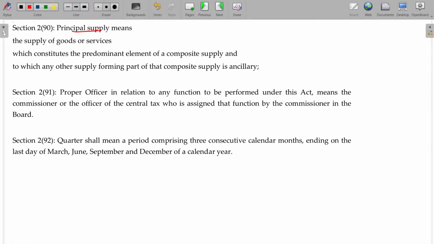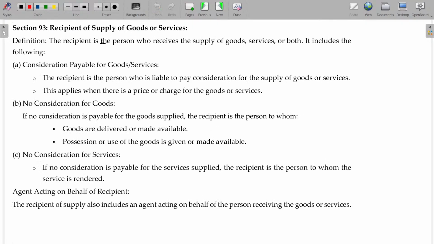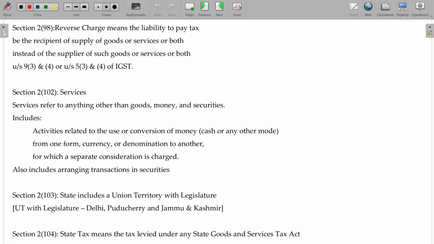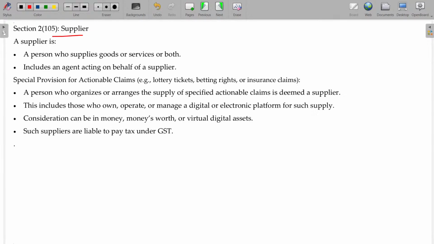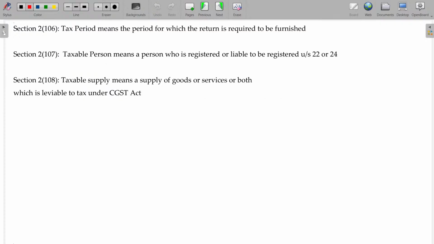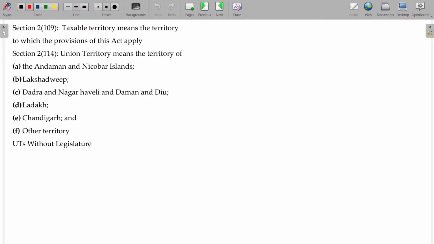So, we have already studied what is called principal supply. Okay. Reverse charge also we have completed. Services also we have defined already. Supplier is the person who supplies. Okay, a person who supplies goods or services or both includes an agent on behalf of the supplier, including an actionable claim also. Right.